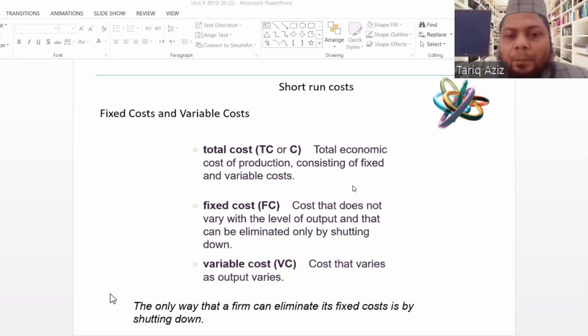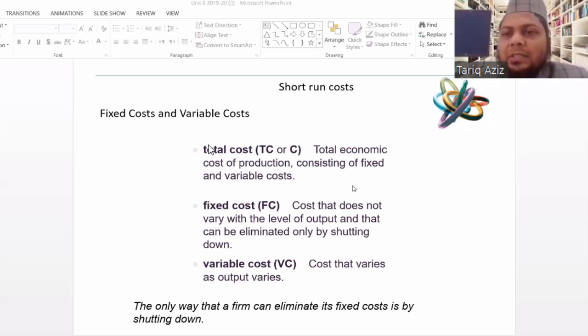And say, for example, in the COVID period, a lot of factories were not working. But if the factory was operating on rented accommodation, the rent of the factory has to be paid. Electricity charges, even if we are not using any electricity, there are some fixed charges. Labor cost, of course, we can reduce in the short run. We can lay off. We can tell them that you are fired. But maintenance cost of the machinery.